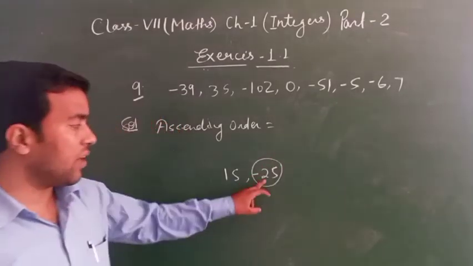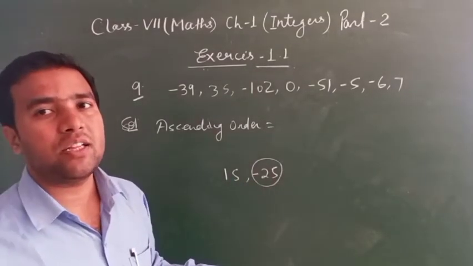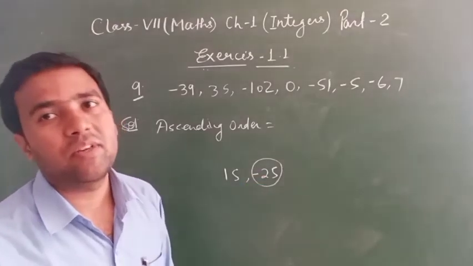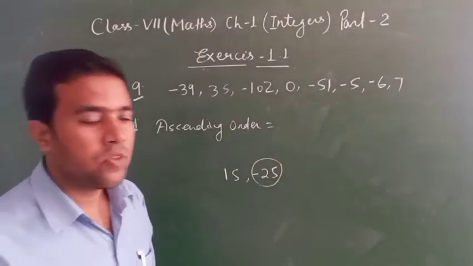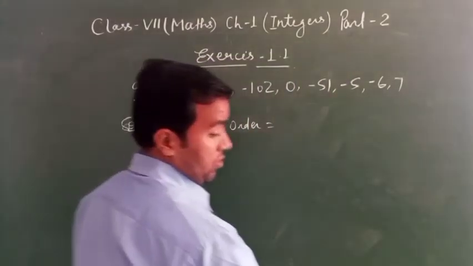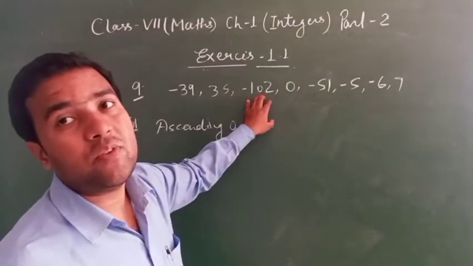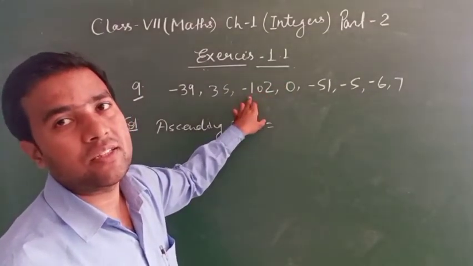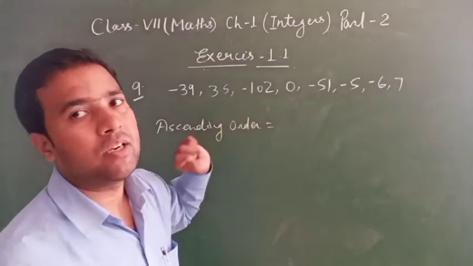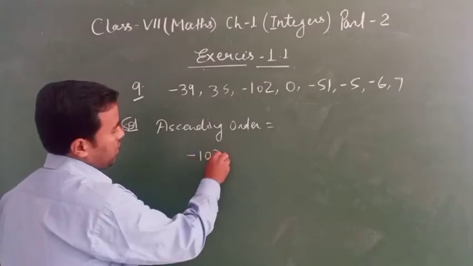See, 25 is greater than 15, but why is it small here? Because the minus sign is there. Now see, 102 is a very big number, but here is a minus sign, that's why it is very small. You will count it among the small numbers. So the smallest is minus 102.